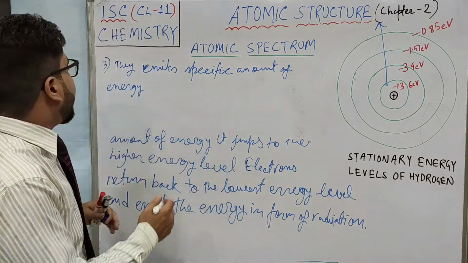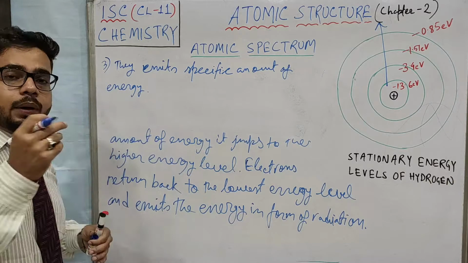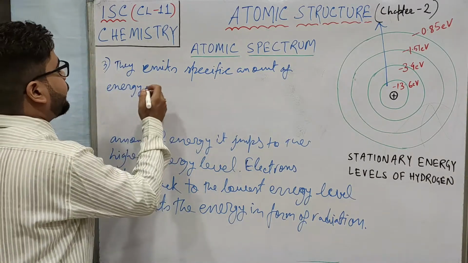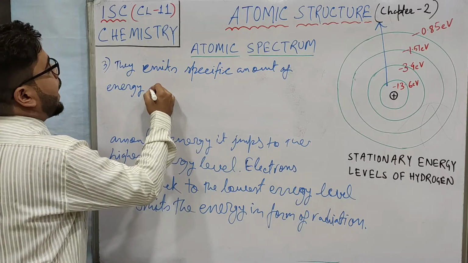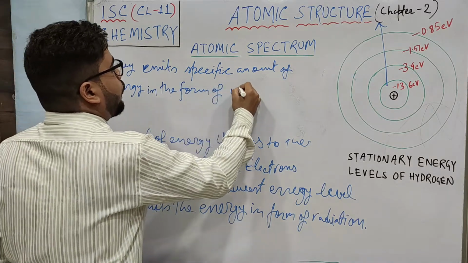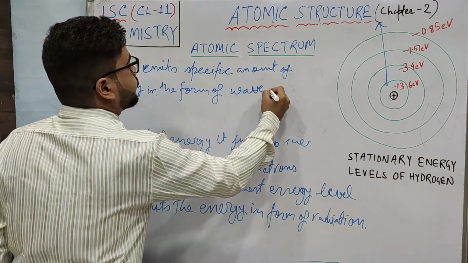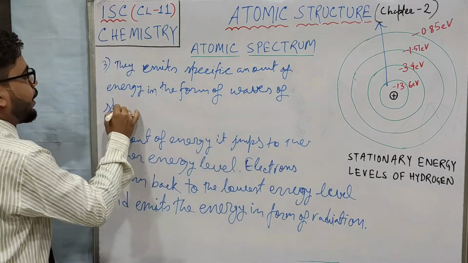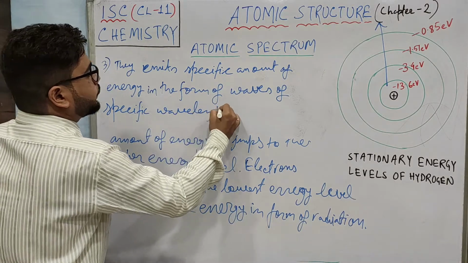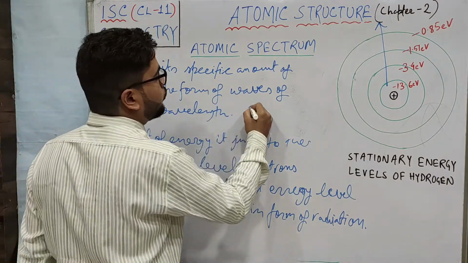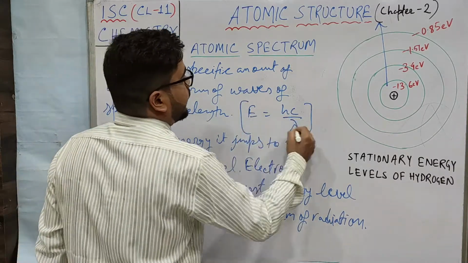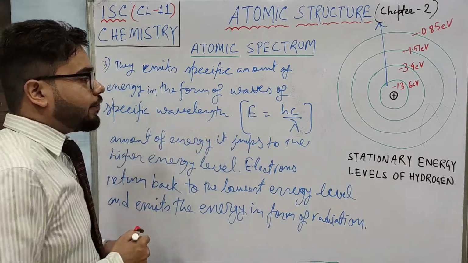So that is why, for specific energy, the wavelength is also very specific. So they emit specific amount of energy in the form of waves or electromagnetic waves of specific wavelength. Okay, here we will discuss one formula, E equal to hc by lambda. Lambda is the wavelength and E is energy, h is Planck's constant, c is the velocity of light.